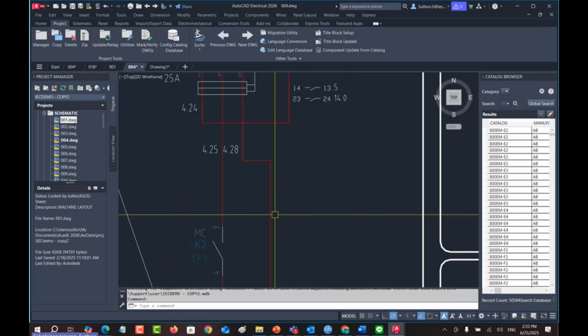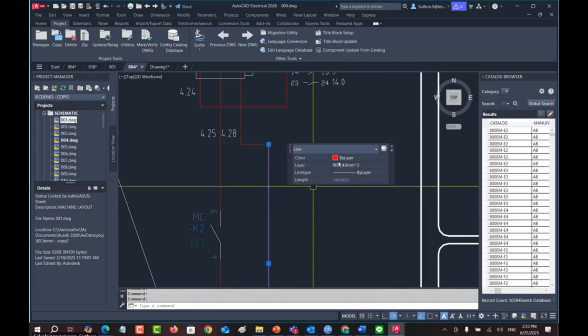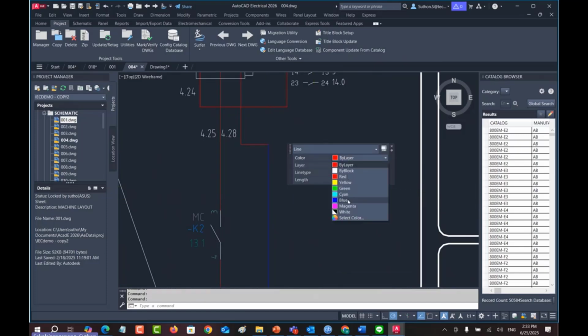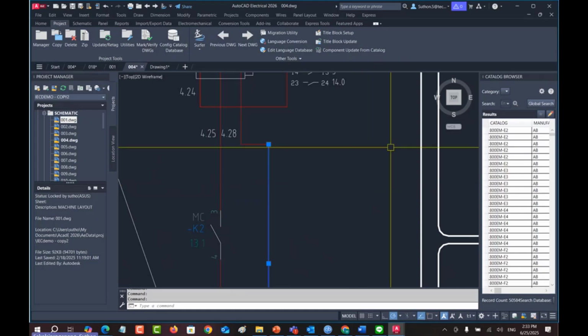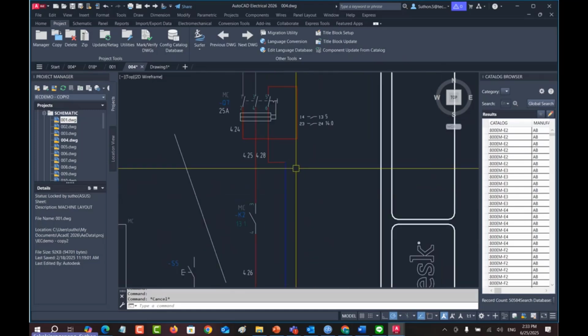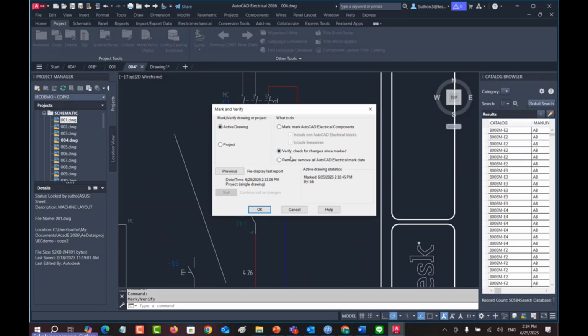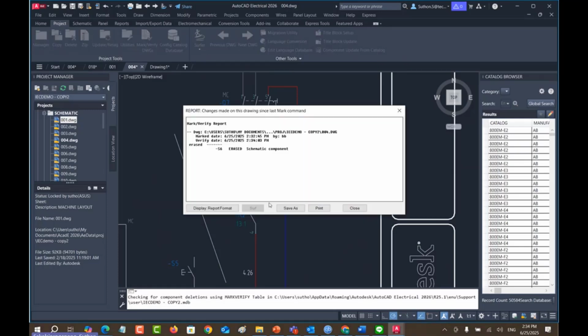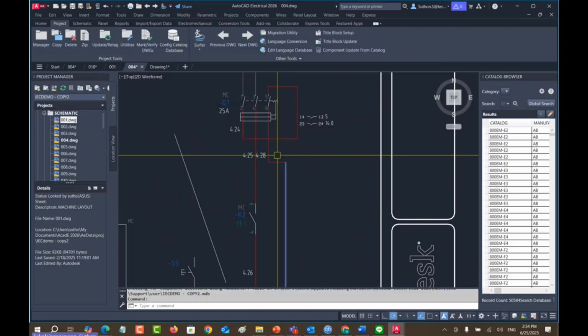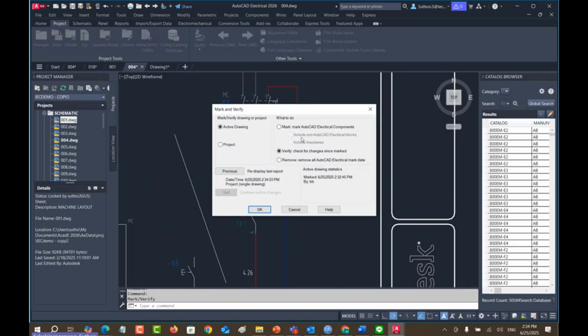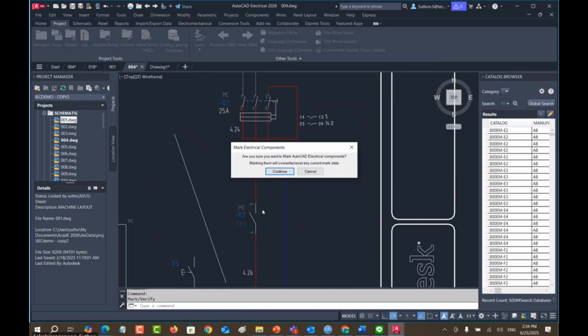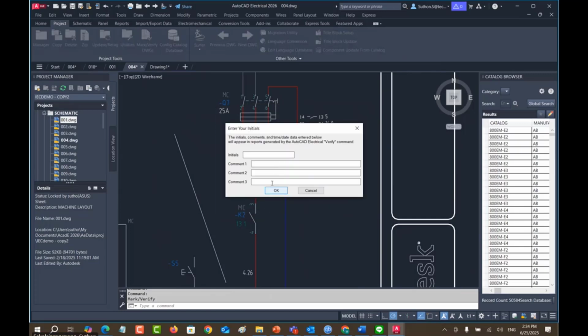And what happens if you change the color? This color to blue. It's not the same as previous, right? And then you verify again to check. Okay, I will try to mark first. Mark this one here as CC.